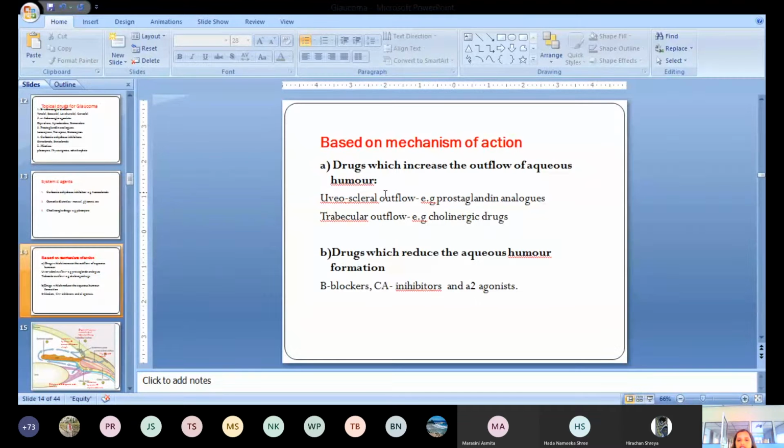The drugs which increase the uveoscleral outflow are the prostaglandin analogs, and those which increase the trabecular outflow are the cholinergic drugs like pilocarpine. So this is how we can classify the drugs based on the mechanism of action.